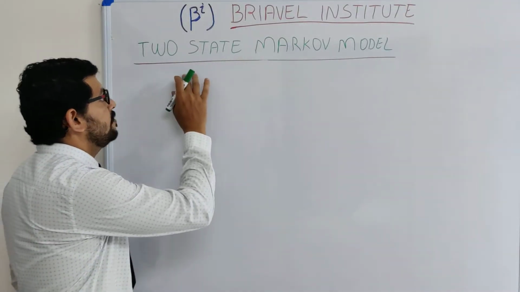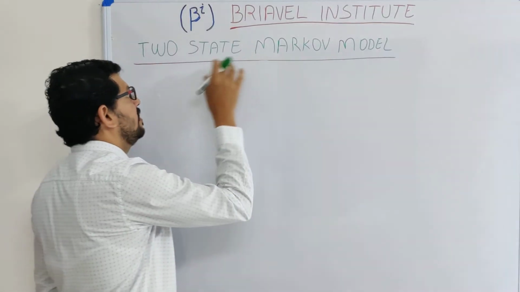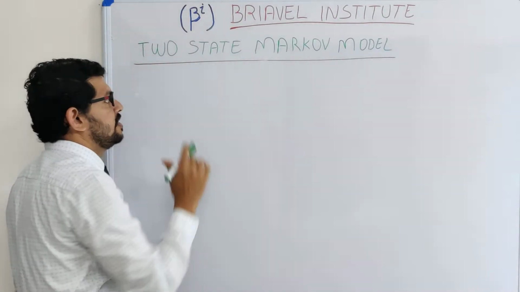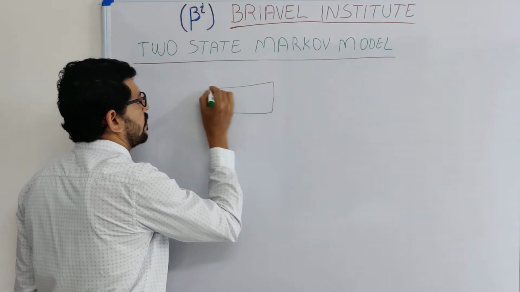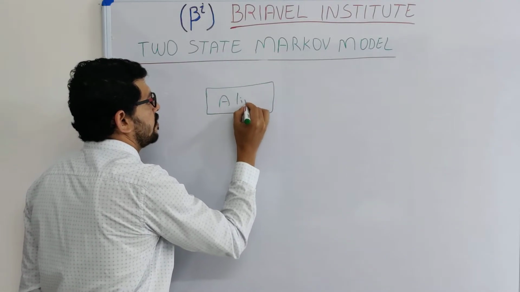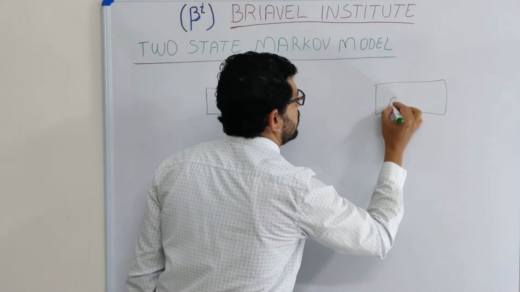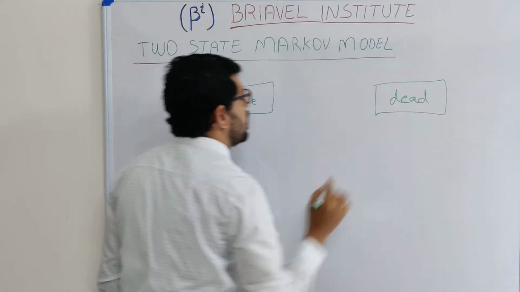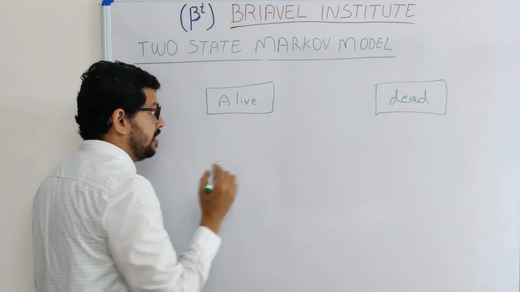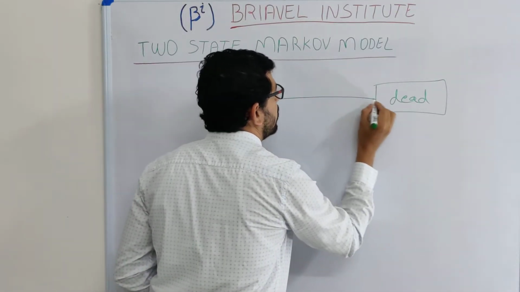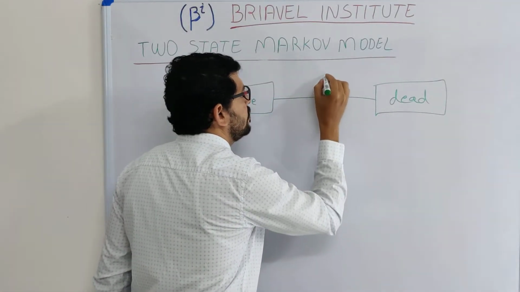Today we are discussing the two-state Markov model. In the Markov model, they consider only two states. The first state is the alive state and the second state is the dead state. He has explained that there is a transition from alive to dead.